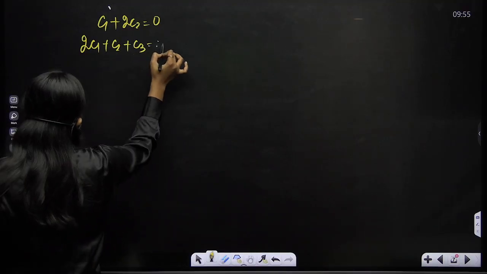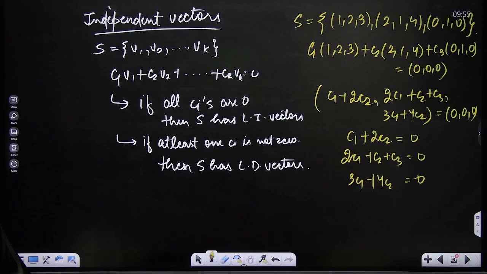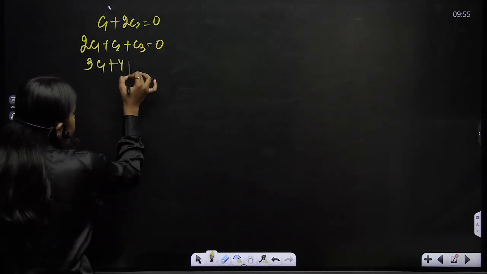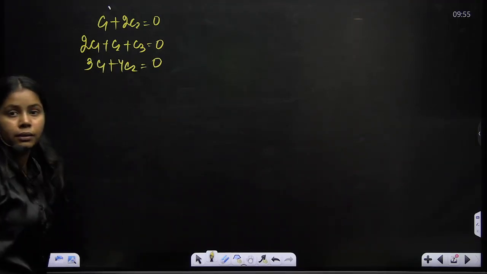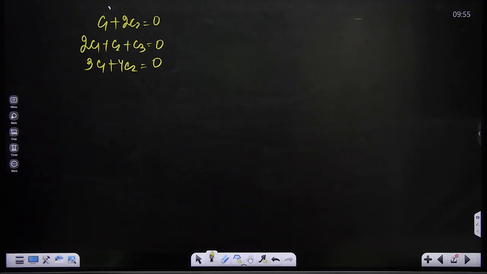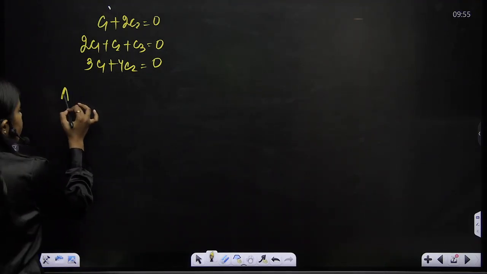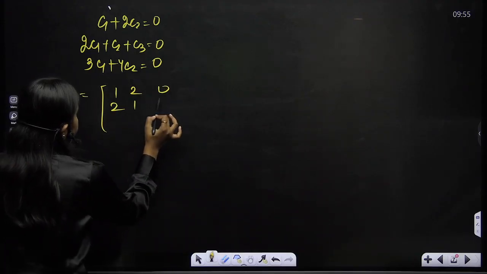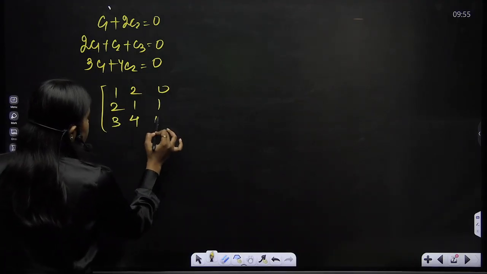I want to check whether they are linearly independent or not. 3C1 plus 4C2, C2 is equal to 0, right? So what would I do? I'll find out the rank of A, right? So what is the A matrix here? The A matrix would become 1 2 0, 2 1 1, 3 4 0, right?